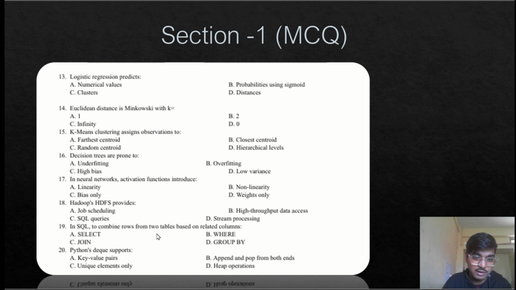Select is used to display, where is used to set a given condition and display records based on that condition. But join is used to combine rows from two tables. Next, question number 20 is asking what Python's deque supports. Deque refers to doubly ended queue. So it supports both append and pop from both ends. So option B will be the correct answer for question number 20.